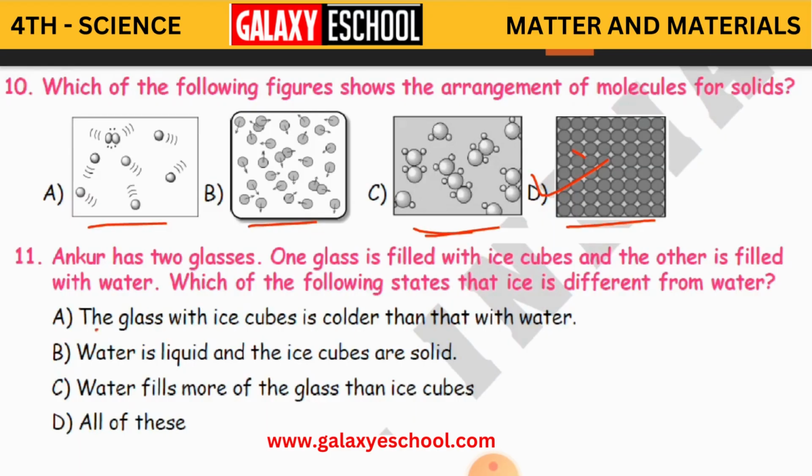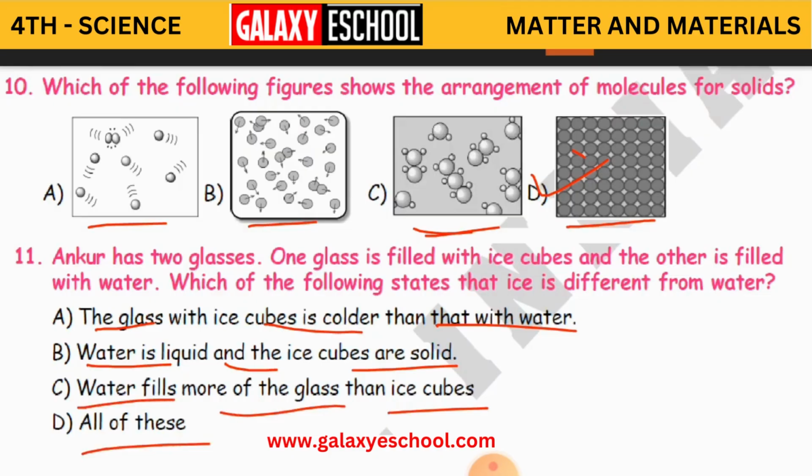Which of the following states that ice is different from water? The glass with ice cubes is colder than the glass with water. Water is liquid and the ice cubes are solid. Water fills more of the glass than ice cubes. All of these. And the answer is all of these, children.